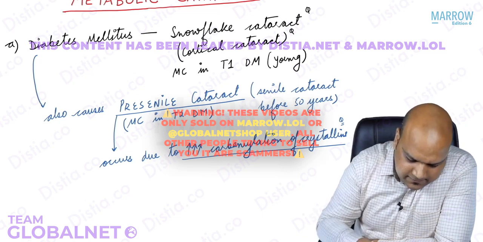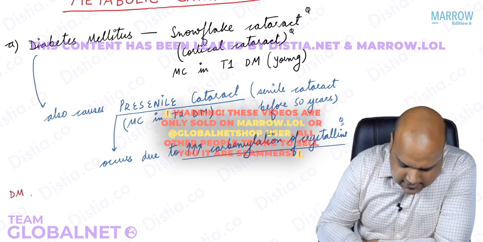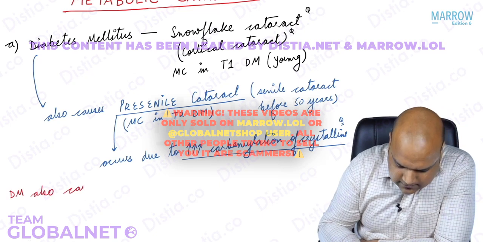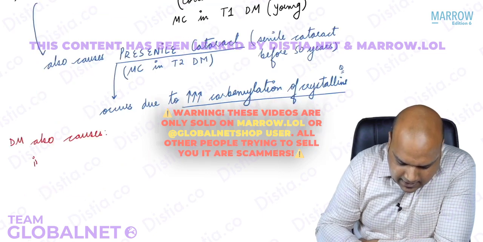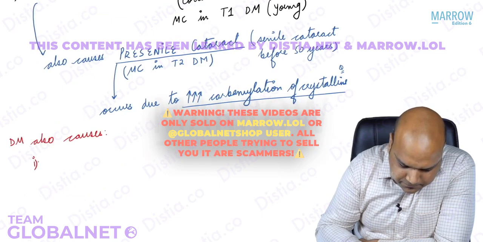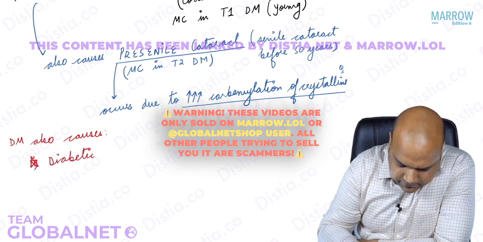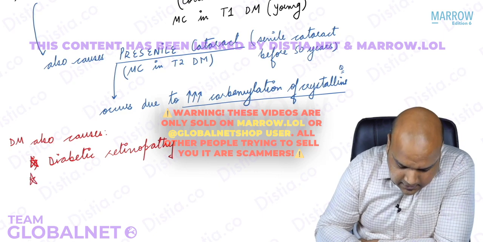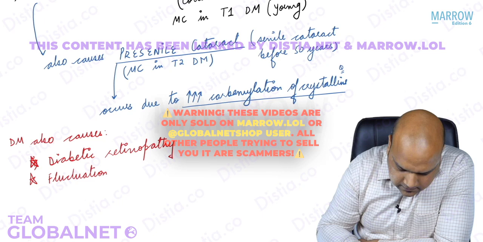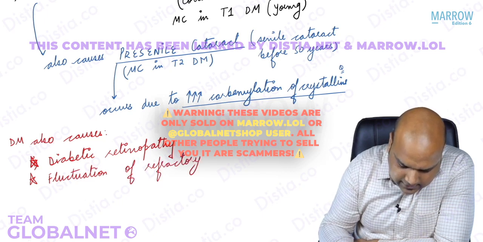Also remember, everybody, diabetes mellitus also causes, if we are talking about the ocular manifestations here, I can say it also causes diabetic retinopathy, which has been discussed in detail in the retina chapter, guys, and it causes fluctuation of refractory errors.